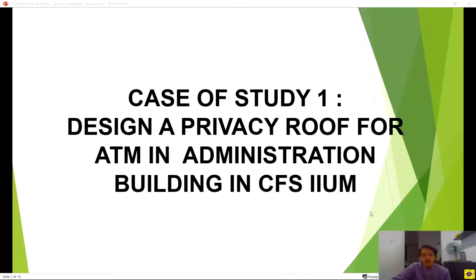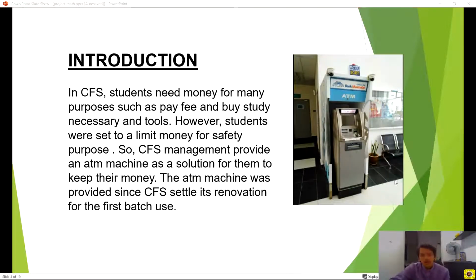Our case study 1 is about designing a privacy roof for the ATM in the administration building in CFS RIUM. First of all, in CFS RIUM, students need money for many purposes such as paying fees, buying study necessities and tools. However, students were set a limit on money for safety purposes. So CFS management provided an ATM machine as a solution for them to keep their money. The ATM machine was provided since CFS settled its renovation for the first batch use.